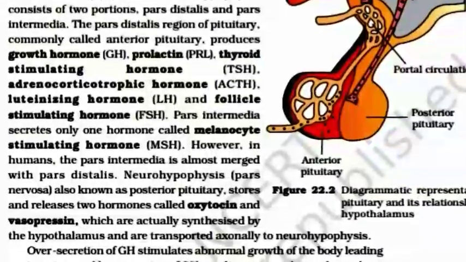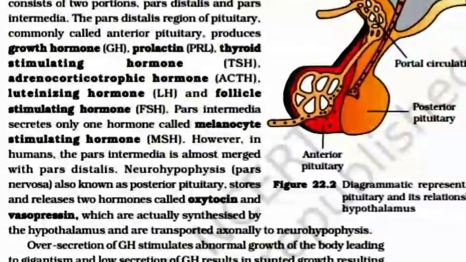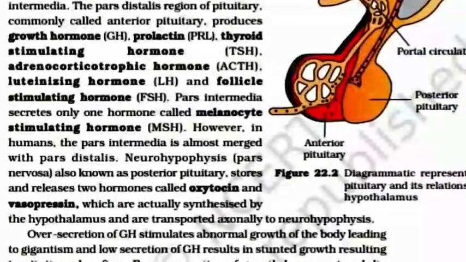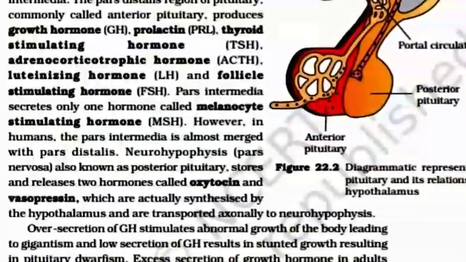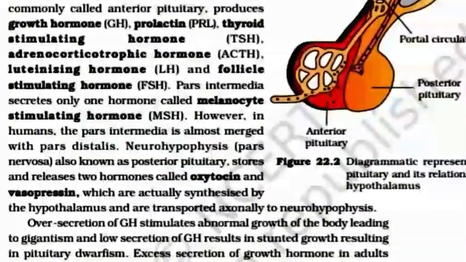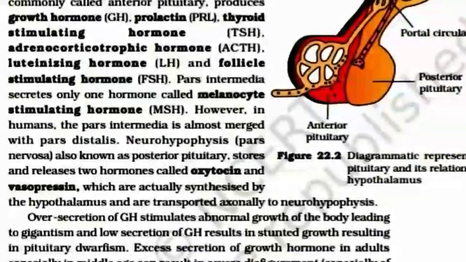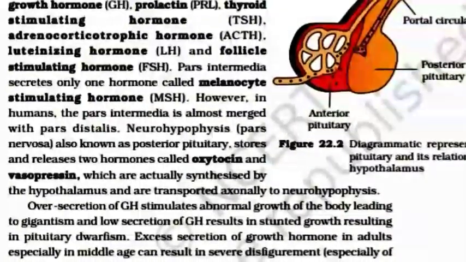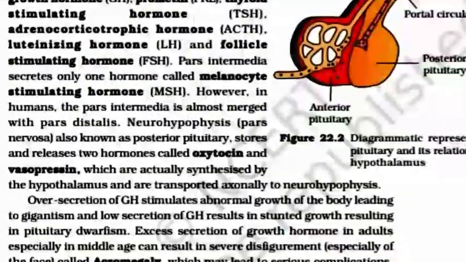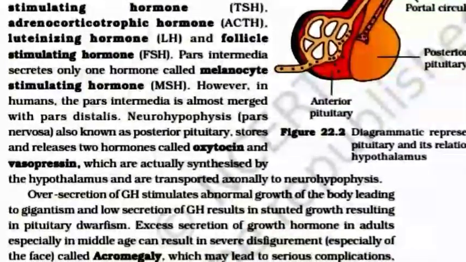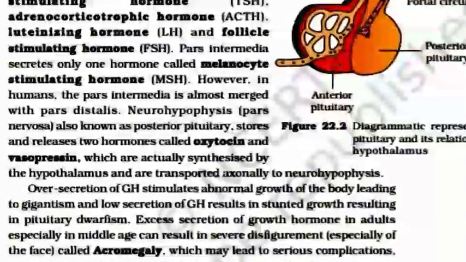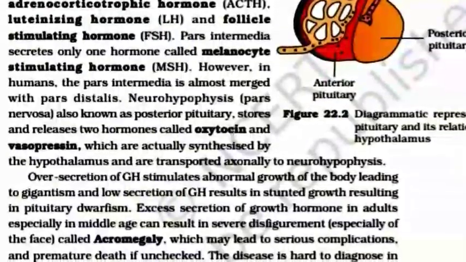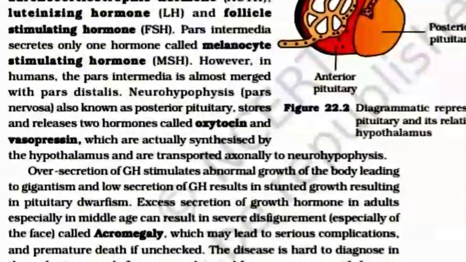Pars intermedia secretes only one hormone called melanocyte stimulating hormone. However, in humans, the pars intermedia is almost merged with pars distalis. Neurohypophysis, pars nervosa, also known as posterior pituitary, stores and releases two hormones called oxytocin and vasopressin, which are actually synthesized by the hypothalamus and are transported axonally to the neurohypophysis.